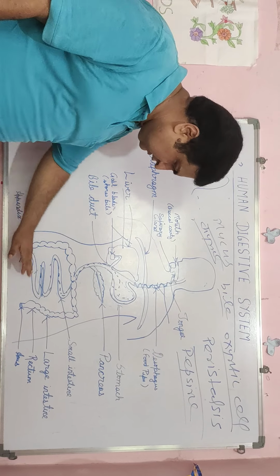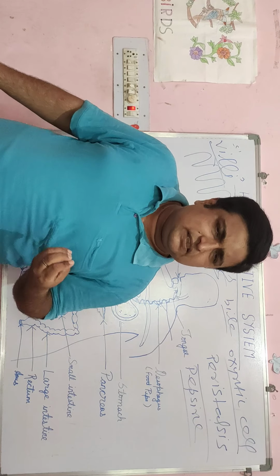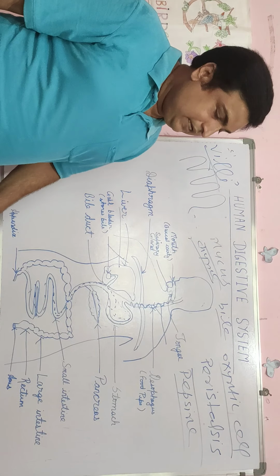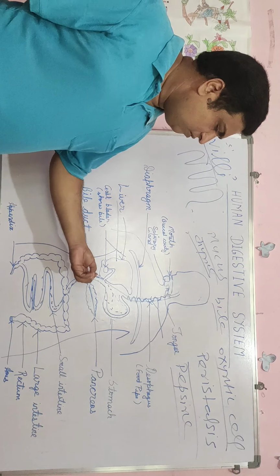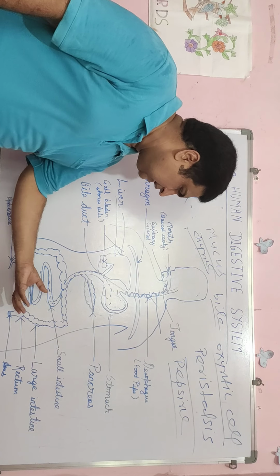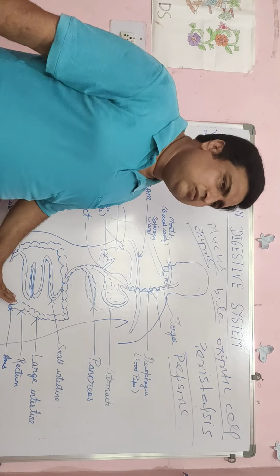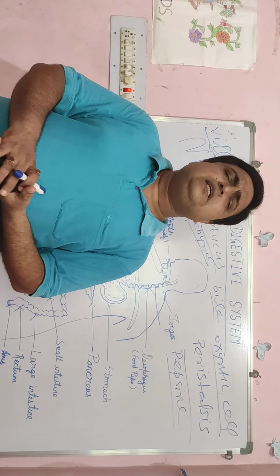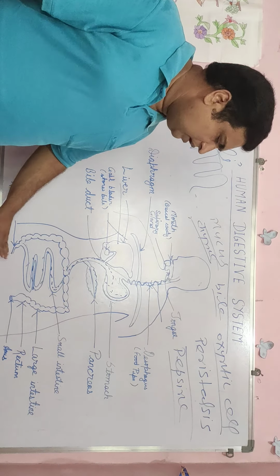After that, what happens? This food contains some water and waste substances, which are transported to the large intestine. In the large intestine, water is absorbed by the wall, and some waste material remains. After some time it goes to the rectum, and from the rectum to the anus, and from the anus this substance is removed from the body. This removal of waste substances from the anus is called egestion.